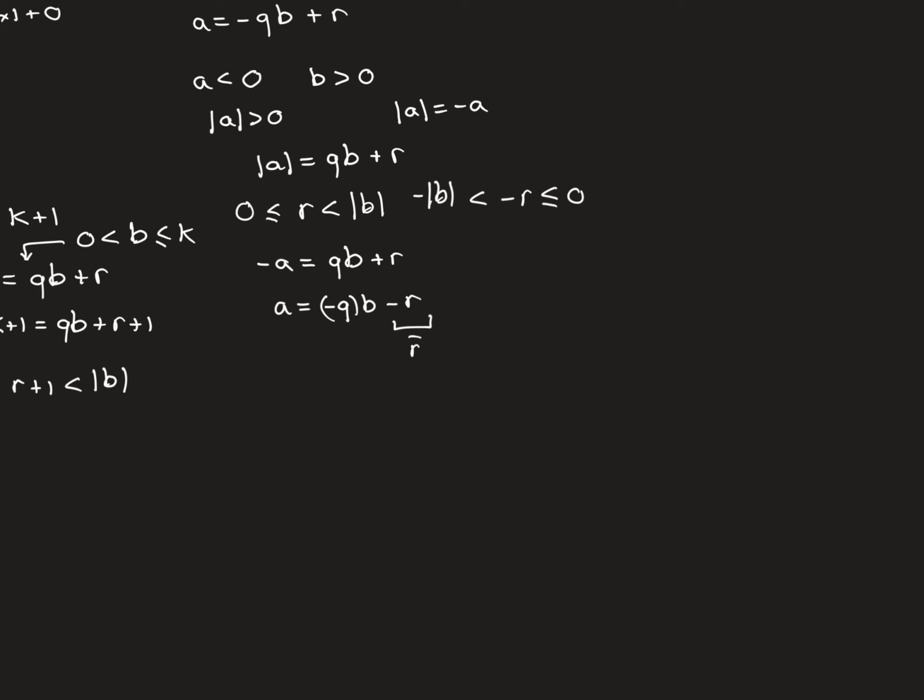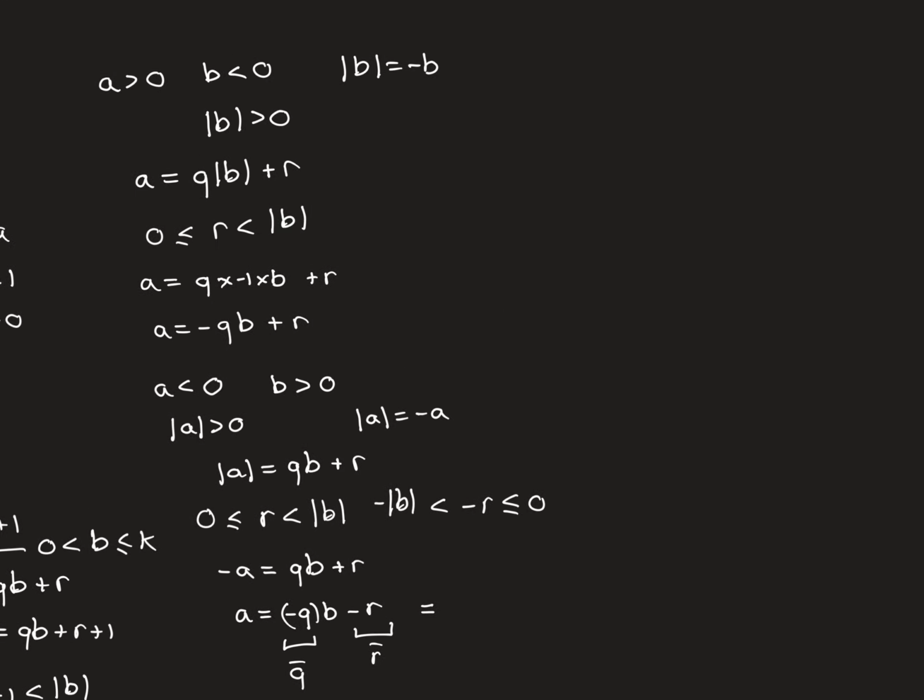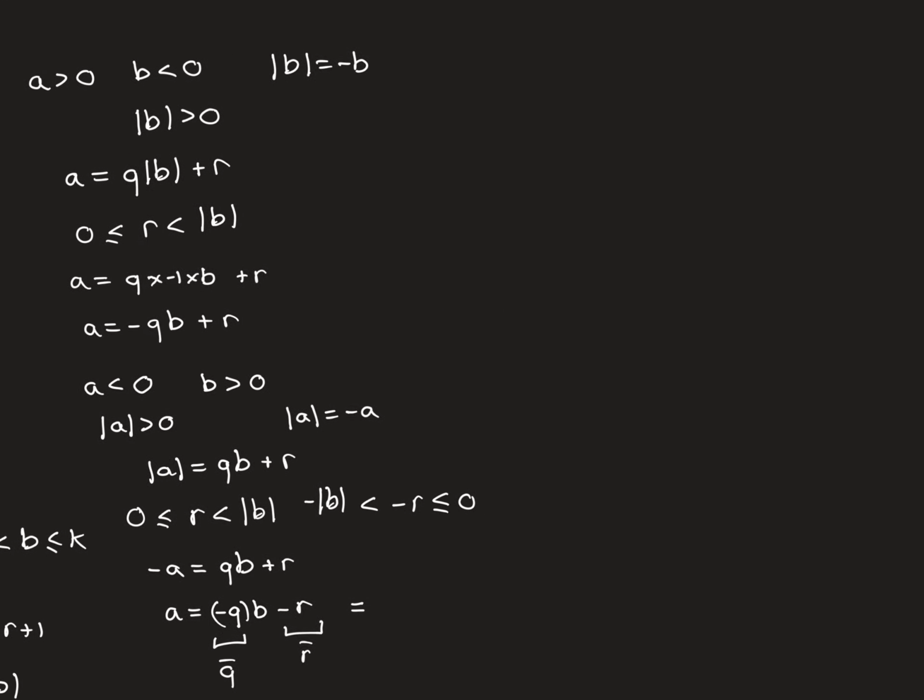So unfortunately, we've used up our notation. This is our q bar and this is our r bar. It is possible to then, from that, find a q and an r. They're not going to be the same as this q and this r. That's why I'm talking about the fact that we've used up our notation. But because this is true, the original form of the Euclidean division is going to be true. So we'll stop with that argument there. I hope that's satisfied you.